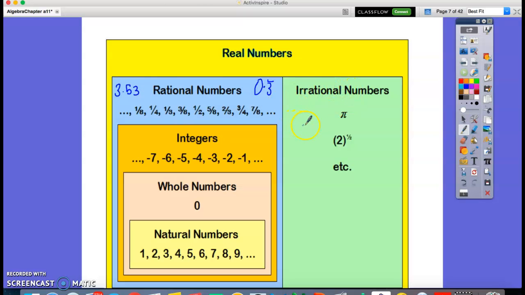And what are irrational numbers? Irrational numbers are numbers that you cannot write as an integer over integer, or decimals that do not repeat and do not terminate. Pi is an example. It doesn't repeat and it doesn't terminate. Square root of 2. And any square root that is not a perfect square. For example, square root of 8 is not a perfect square, so that is an irrational number.